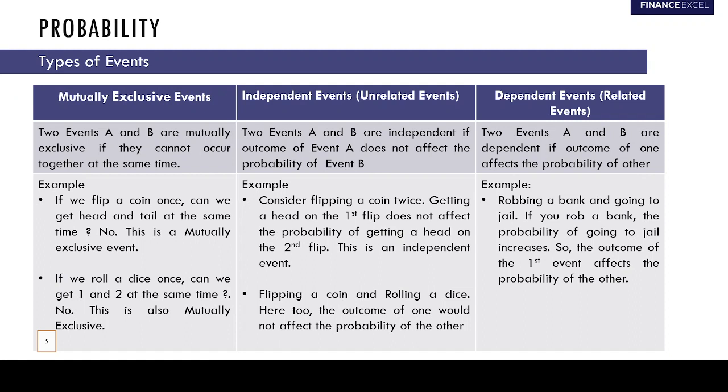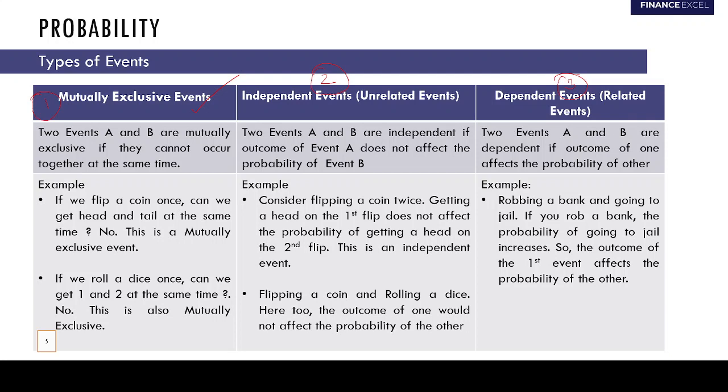Okay, now we are trying to define events, and basically there are three types of events. The first is mutually exclusive, the second is independent events, which are unrelated events, and lastly dependent events, right? So let's start off with mutually exclusive. Before that, guys, do you have any doubts up till now? Yes or no, please tell me. It's clear, sir. Okay, so we will start off with mutually exclusive events.